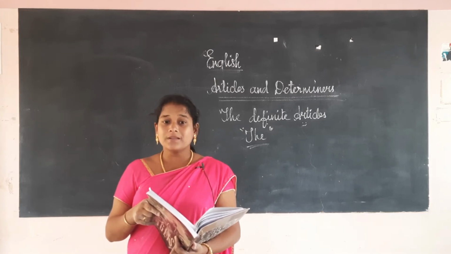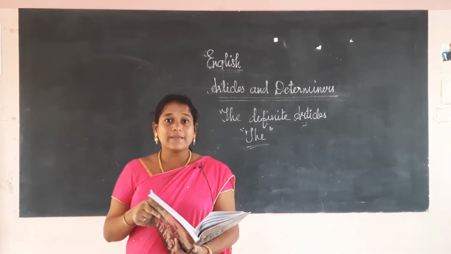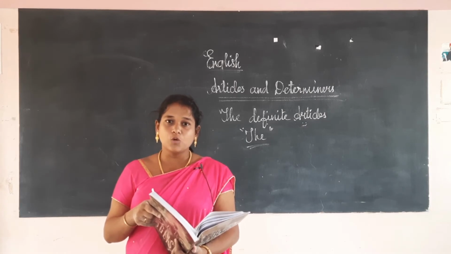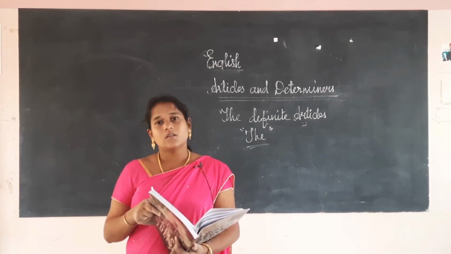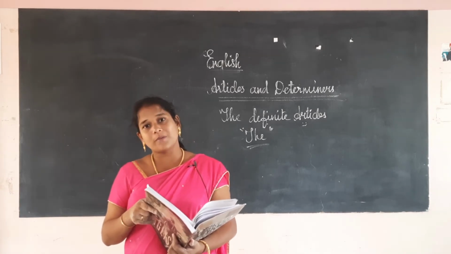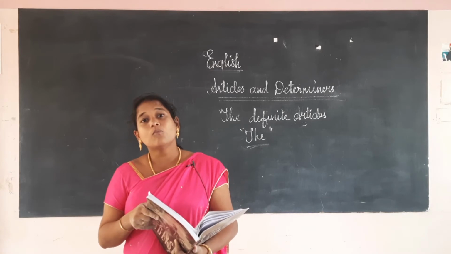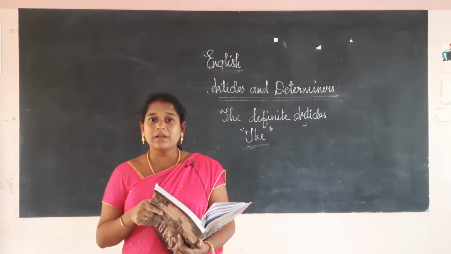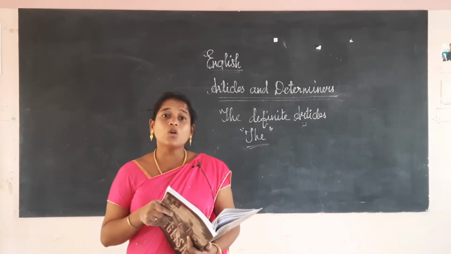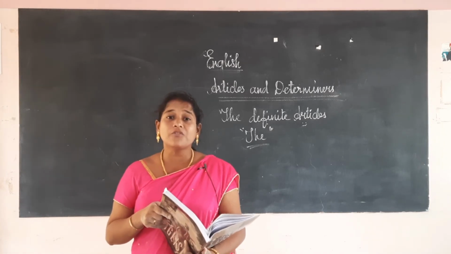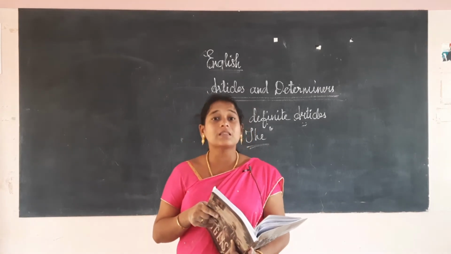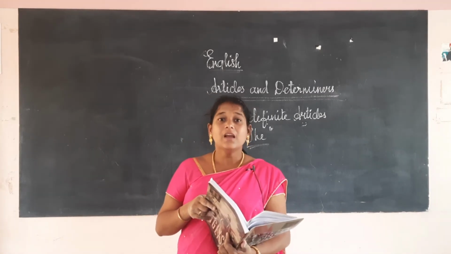Then some movements also: the Quit India Movement, the Jallianwala Bagh. So for historical movements also we will use it, as well as for monuments. Movement is different, monument is different. What is the difference between a monument and a building? A building is a thing which we construct using cement and bricks. And a monument is something in memory of somebody. If we build something in memory, that is a monument. So in front of monuments, for the Taj Mahal, we should not say "Taj Mahal", it is the Taj Mahal.